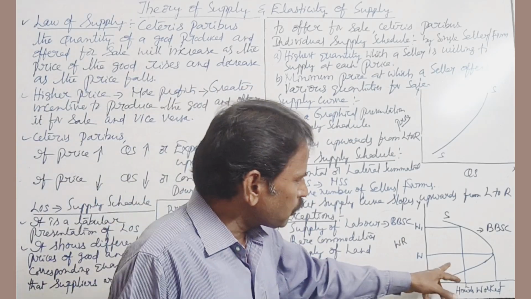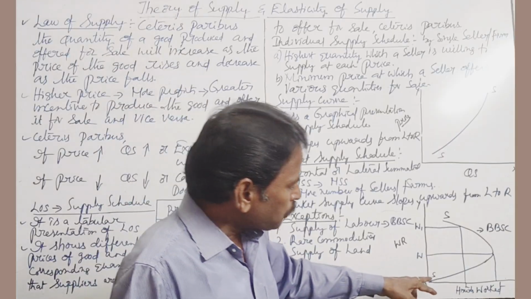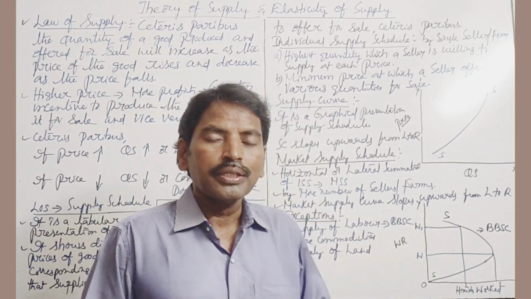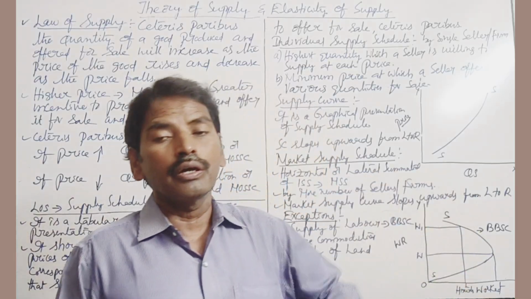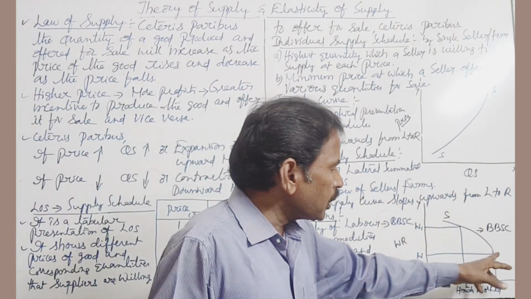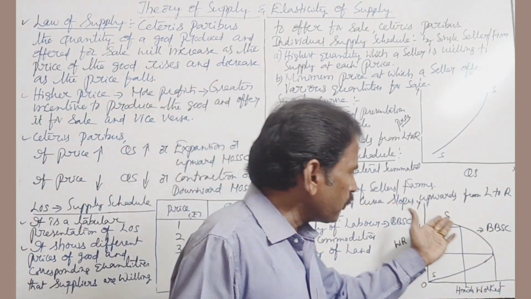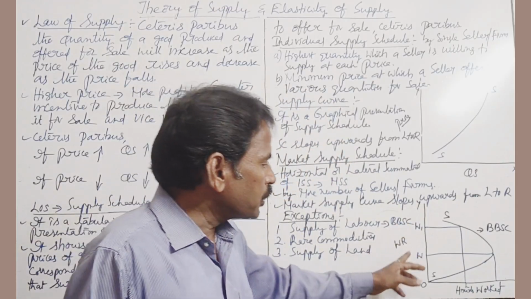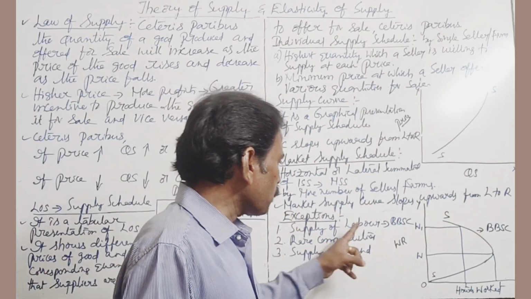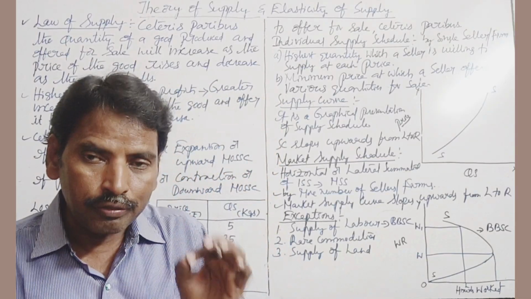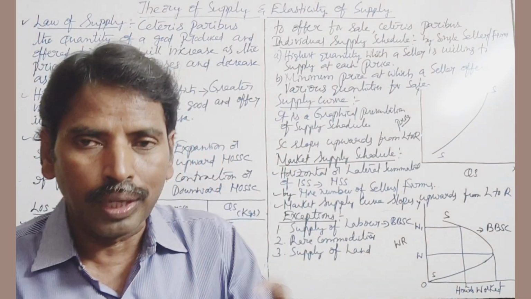If we observe this diagram, in the initial stages there is a positive slope between wage rate and supply of labor. Beyond a certain level of income, there is an inverse relationship between wage rate and supply of labor. So in the case of supply of labor, the supply curve is a backward bending supply curve.